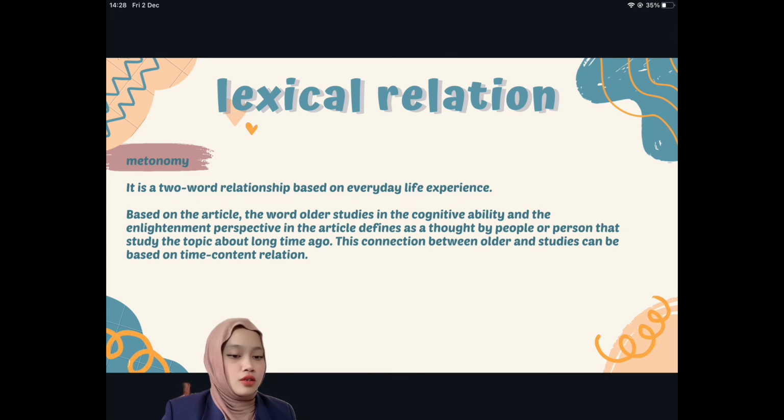Next is metonymy. It is a two-word relationship based on everyday life experience. Based on the article, the words "older studies" in the cognitive ability and the alignment perspective in the article are defined as thoughts by people or a person that studied the topic a long time ago. This connection between older and studies can be based on a time-content relation.